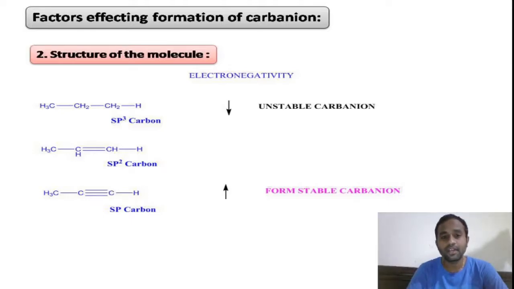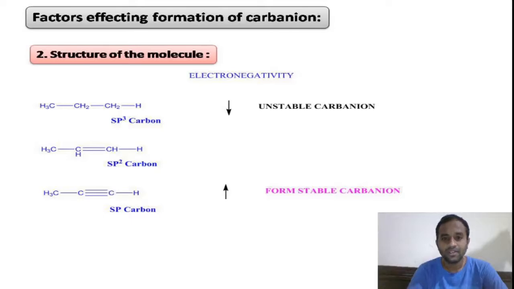In sp2 hybridized carbon, the percentage of S character is 33%, whereas in sp hybridized carbon it is 50%. So from sp3 to sp, if we compare the sp3 carbon, the percentage of S character is less, so its electronegativity is less. Similarly, in sp hybridized carbon, the percentage of S character is 50%, therefore its electronegativity is high.